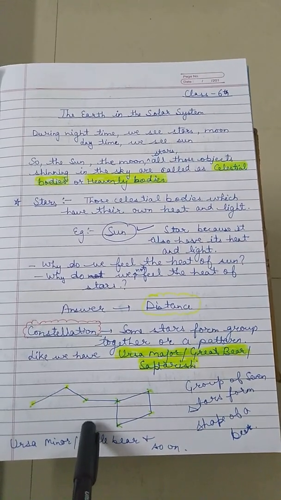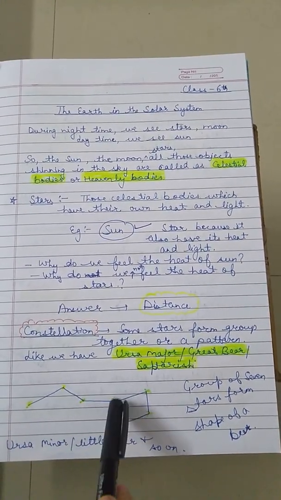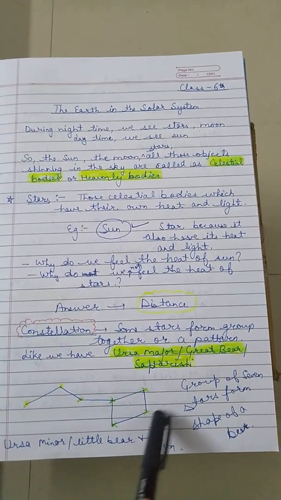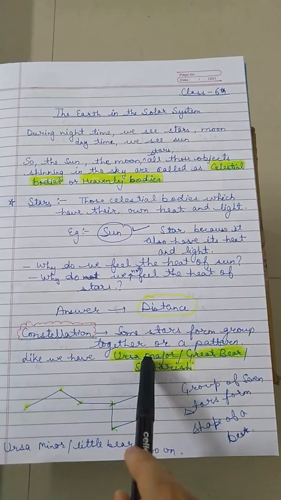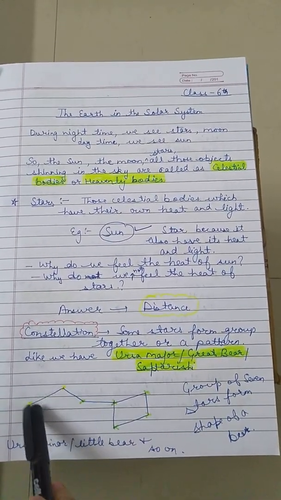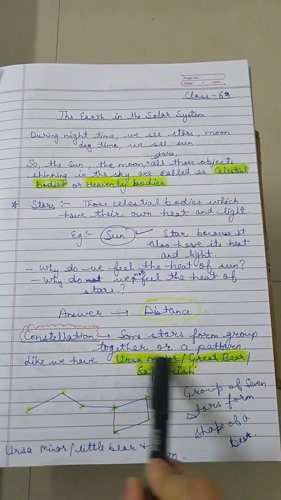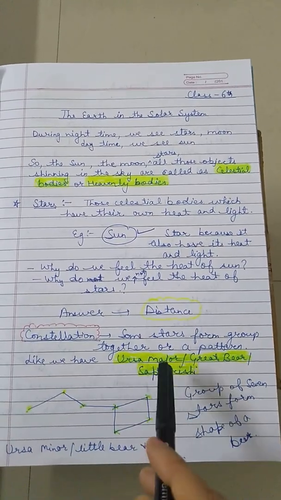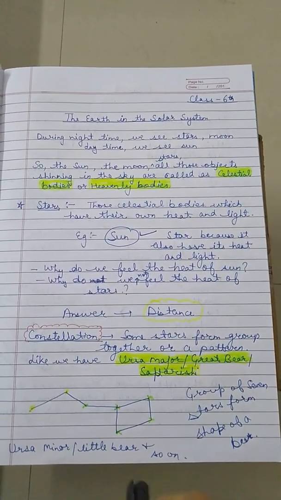In this diagram, you see that there is a pattern or combination of 1, 2, 3, 4, 5, 6, 7 stars. The group of 7 stars is known as the Ursa Major, or it is also known as the Great Bear, because it somehow creates the shape of a bear, and in Hindi we call it the Saptarishi. Like that we also have Ursa Minor or Little Bear and so on.